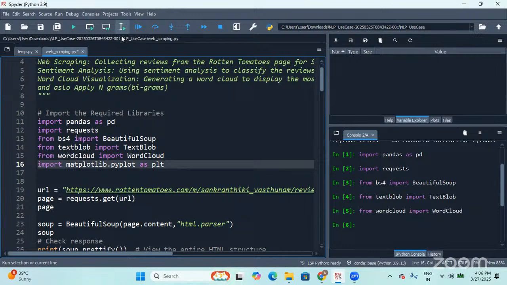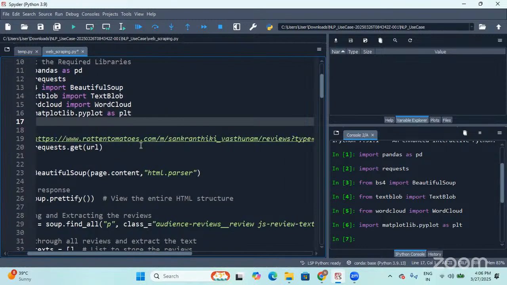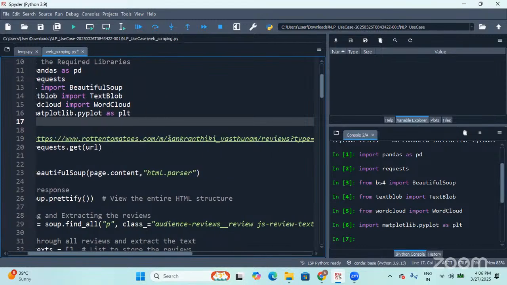Done. And also I want to import matplotlib.pyplot. So whatever we get as part of sentiment analysis, I want to show you some kind of bar plot. A count plot, which I want to display according to the sentiment of the reviews. Yes, it's done.